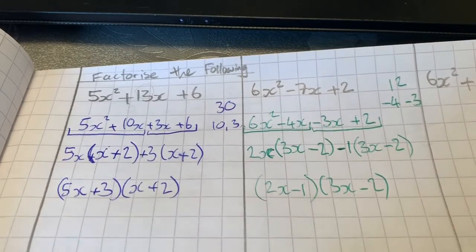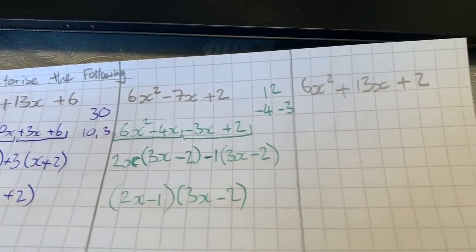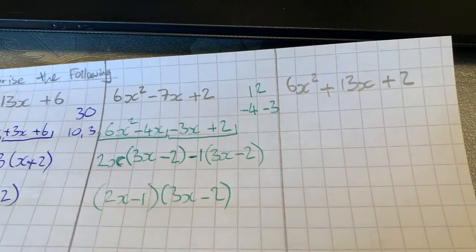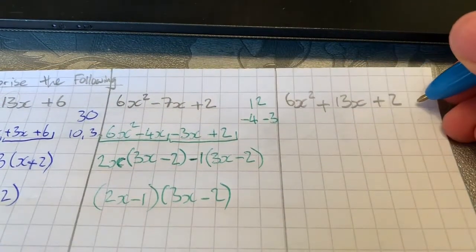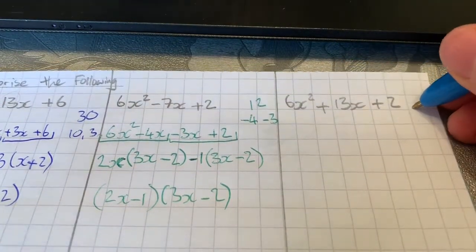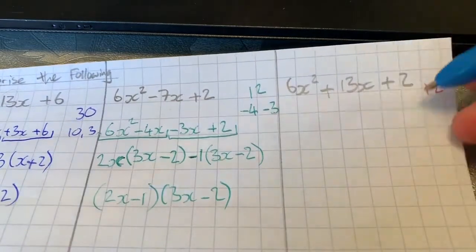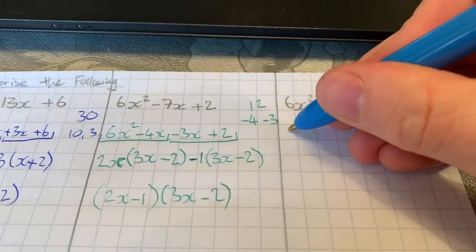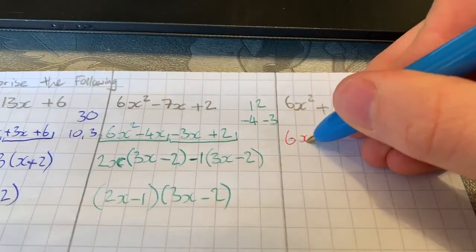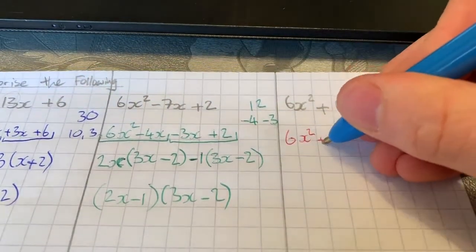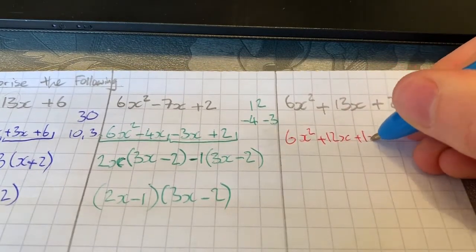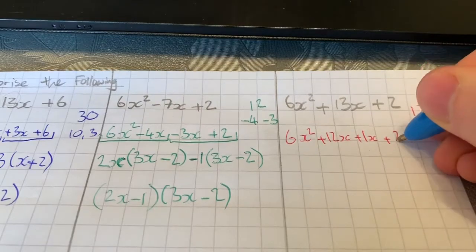All right, and then final example here. So what we got going on, again, we got 2 times 6, or 6 times 2, which is 12. 2 factors to make that, quite nice, 12 and 1. So I've got 6x squared plus 12x plus 1x plus 2.